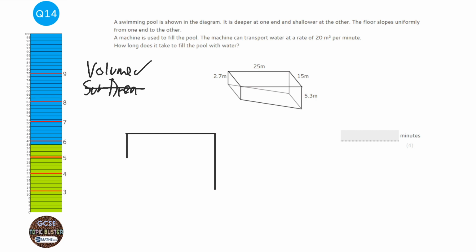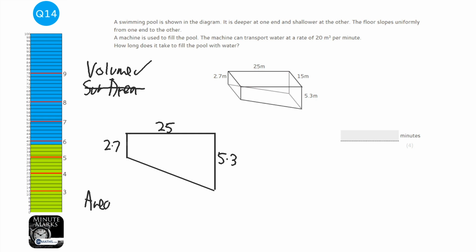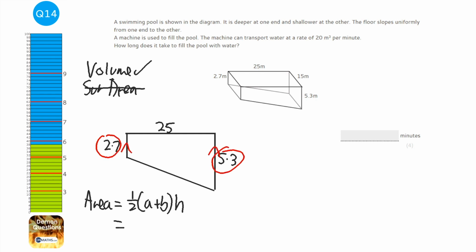So we've got to first of all work out what the area of the trapezium is. So I'm going to draw the trapezium out first. And that height is going to be 2.7, that side 5.3, and 25 across. And I'll leave off meters because I know they're all in meters, but do check they are all in meters when you do this. So first of all, work out the area. Now the area of a trapezium is half A plus B, times H. Now A and B are always the two parallel sides, and then the height is the one that connects them at right angles. So the height is going to be 25 there.